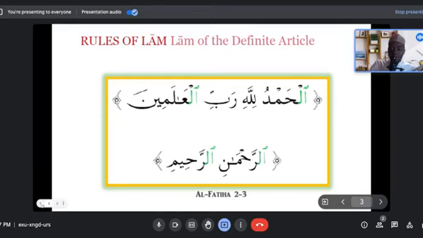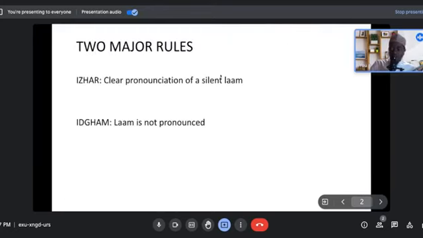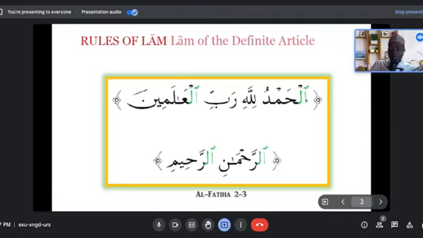So whenever lam is pronounced, the rule is al-izhar. Whenever lam is written and not pronounced, it is called al-idgham. The first one we call izhar lam al-qamariyya, and this one is called idgham lam al-shamsiyya. We won't go into the nitty-gritty of the ahkam of lam al-qamariyya and lam al-shamsiyya today, though it's one of the major things you need to know. For time's sake, I will not go too much into that.